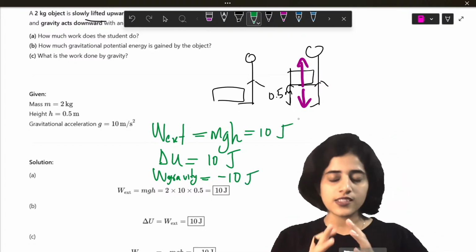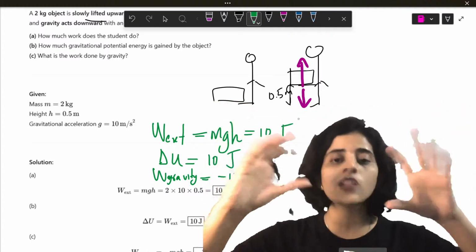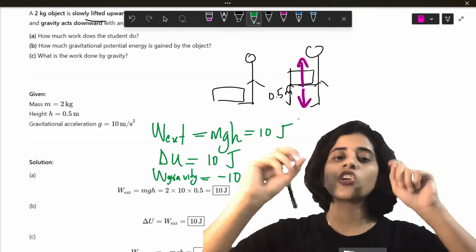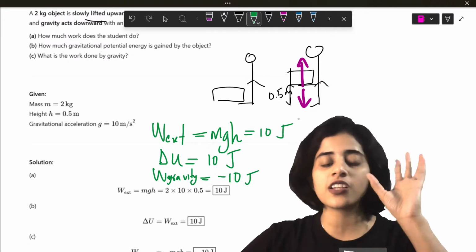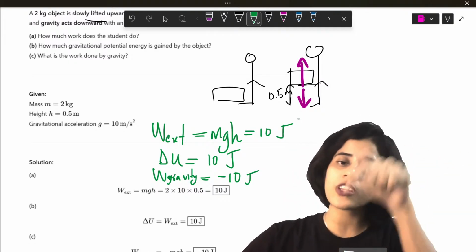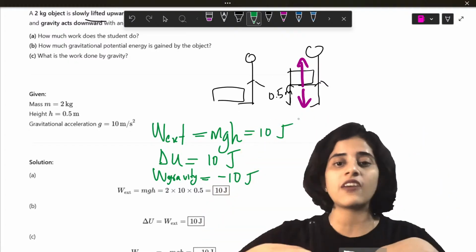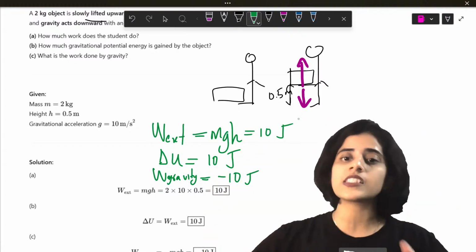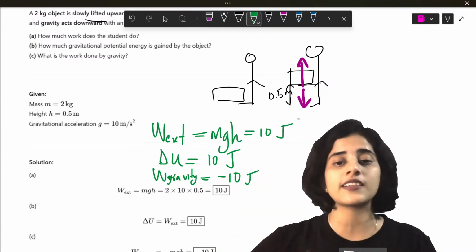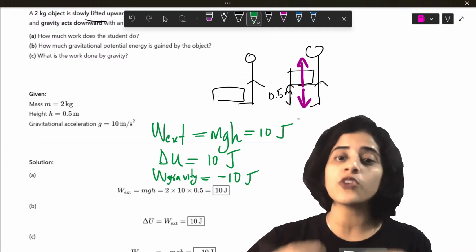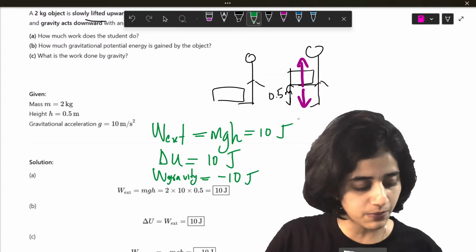Do you understand this? You take a block and you lift it. When you lift it, you are doing work, and all the work that you are doing is going to be stored as potential energy. So it means external work and potential energy will have the same value. Now what about the conservative force, which is in the opposite direction? In this case, the conservative force is gravity. If it's an electric field, the conservative force is the electric field. Here gravity is downwards, so the conservative force is acting downwards, and that is going to take the value of negative 10. Do you understand? This relationship is very important.